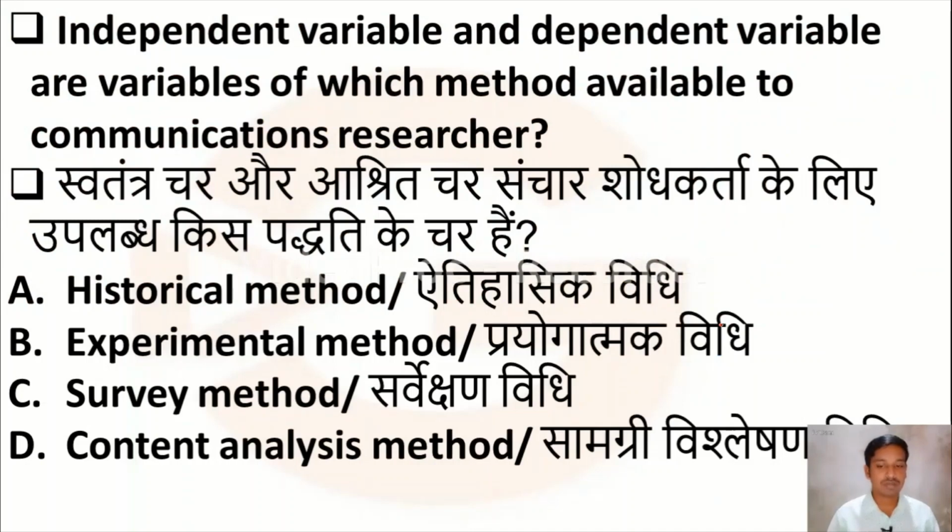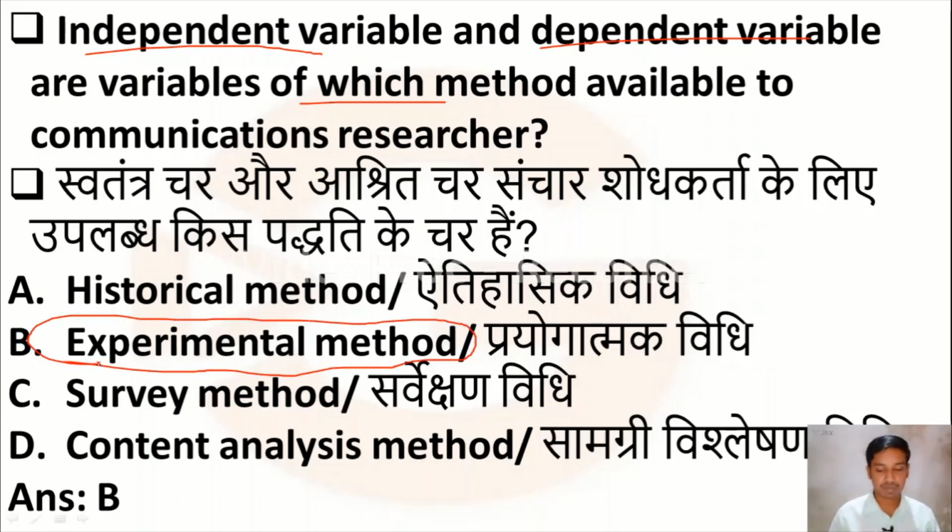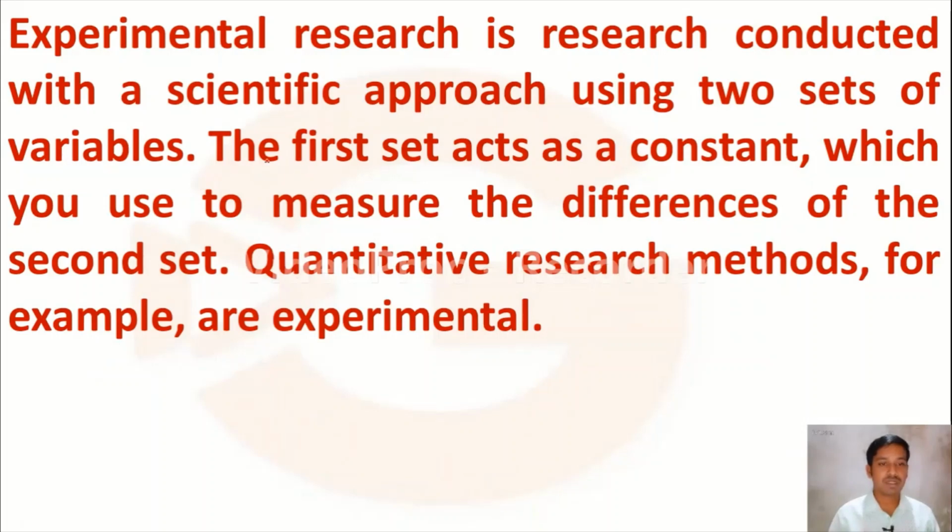The next question is: independent variable and dependent variable are variables of which method available to a communication researcher? Option A, historical research, option B, experimental method, option C, survey method, option D, content analysis method. Independent variable and dependent variable are variables of which method available to communications researchers? Here the right answer is option B, experimental method. Please remember it. Experimental research is research conducted with a scientific approach. Please remember this.